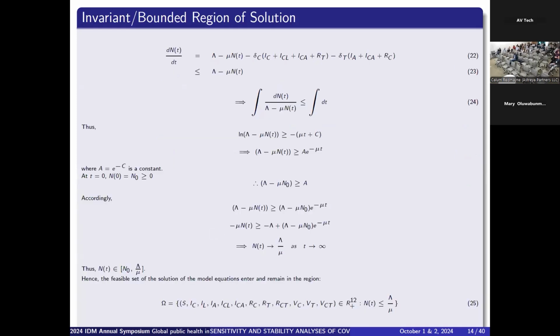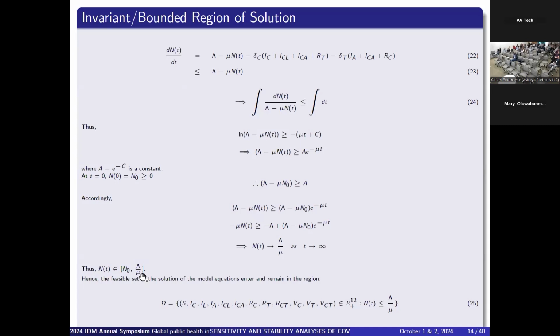So the next thing we did is, for any mathematical model, there is analysis that needs to be done to guarantee that this model is in fact able to represent the real life situation being described. So we obtained the invariant region of the model, that is the bounded solution of the model, the bounded state in which the solution to the model exists. So we're able to perform this invariant analysis, and we're able to obtain the bounded solution region, which is this: N_T exists in N_0,